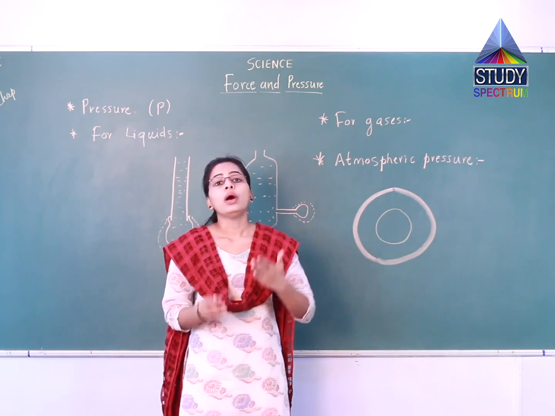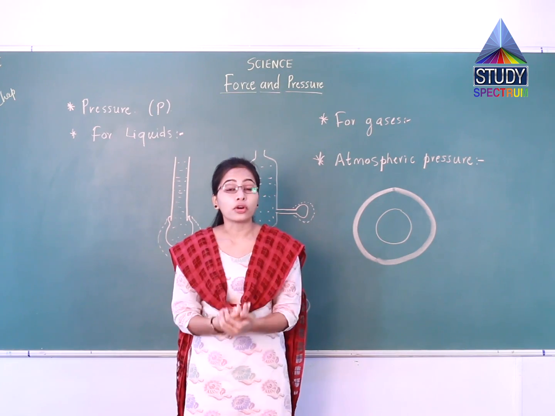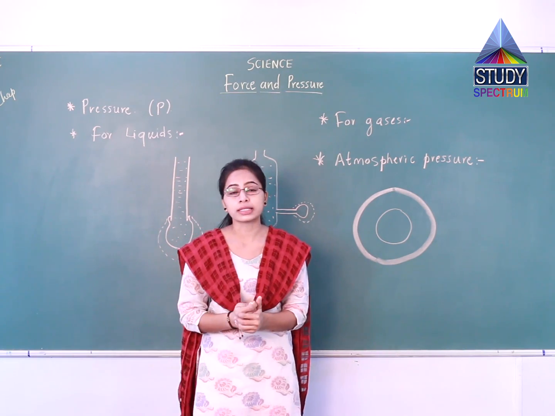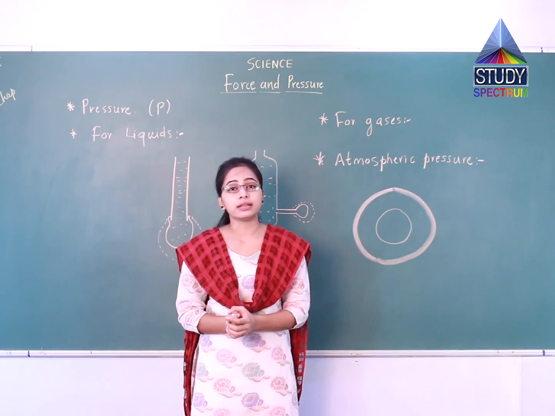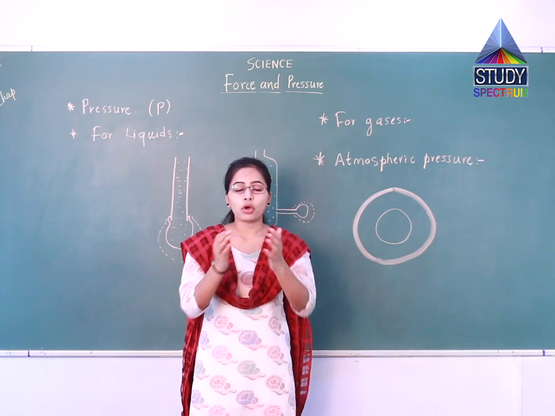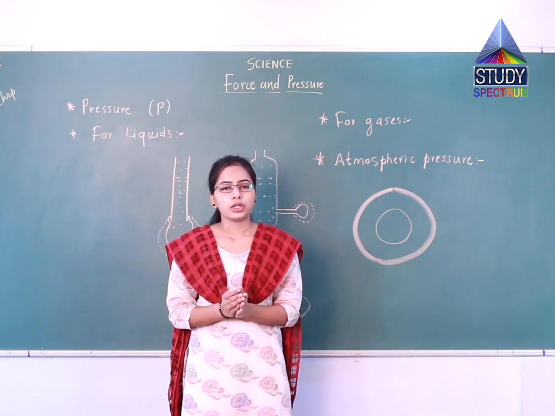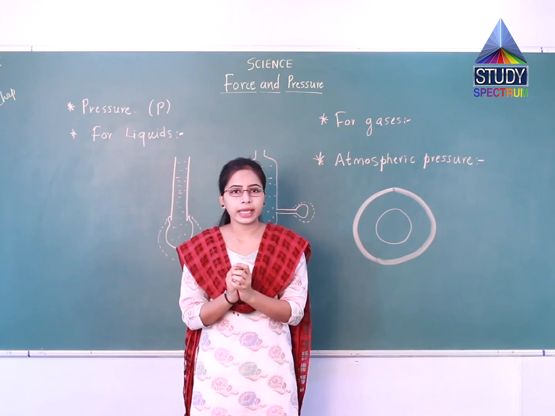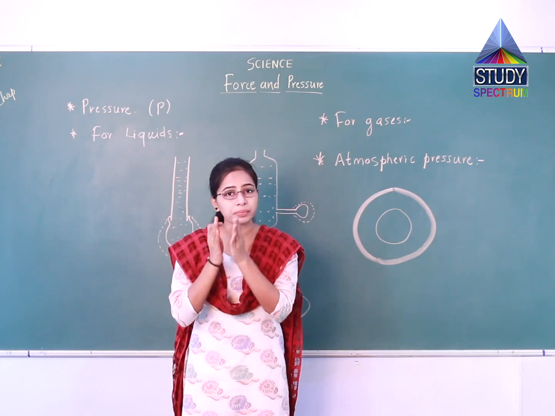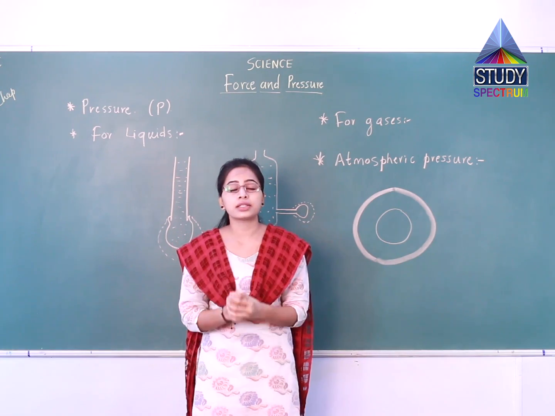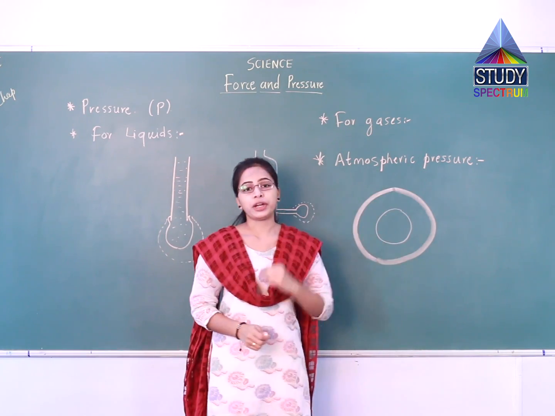And as you know, atmosphere contains different gases like oxygen, nitrogen, carbon dioxide, then noble gases, also dust particles, then water vapor. This combined mixture we call air. So these air particles also exert some pressure, and this is due to the atmosphere. That's why we call it atmospheric pressure.